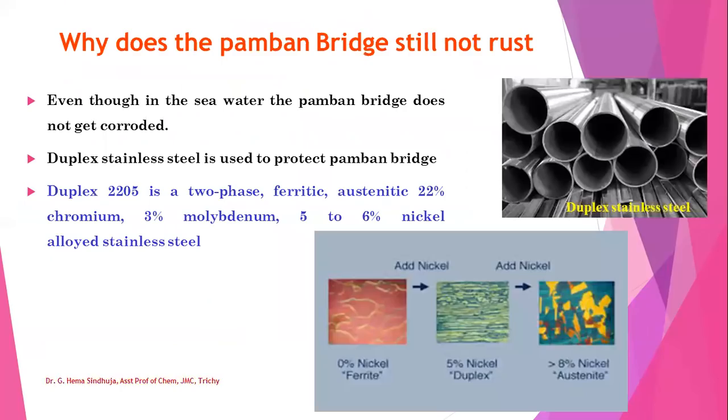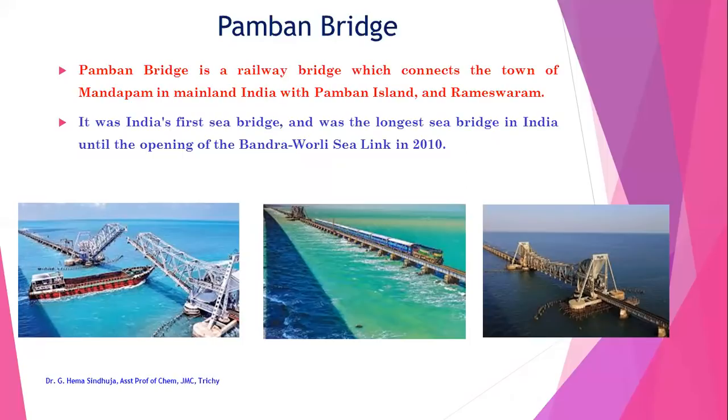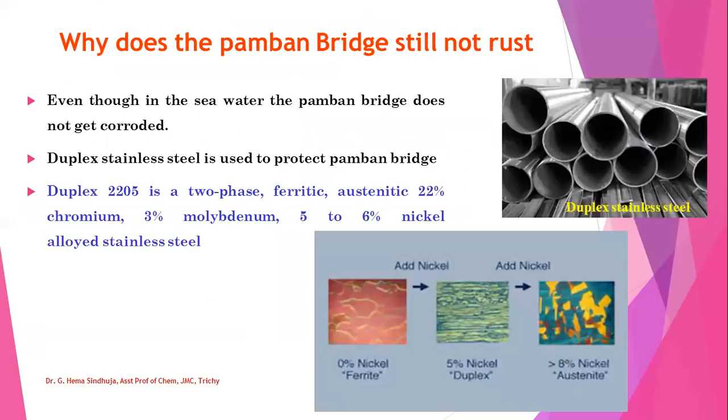The question is, why does the Pamban Bridge still not rust? Even though it is present in seawater, that is, in salt water, the Pamban Bridge does not get corroded. The reason is they are using duplex stainless steel to protect it. It is made up of two-phase ferritic-austenitic, 22% chromium, 3% molybdenum, and 5 to 6% nickel alloyed stainless steel. And this stainless steel helps the Pamban Bridge not to get corroded.